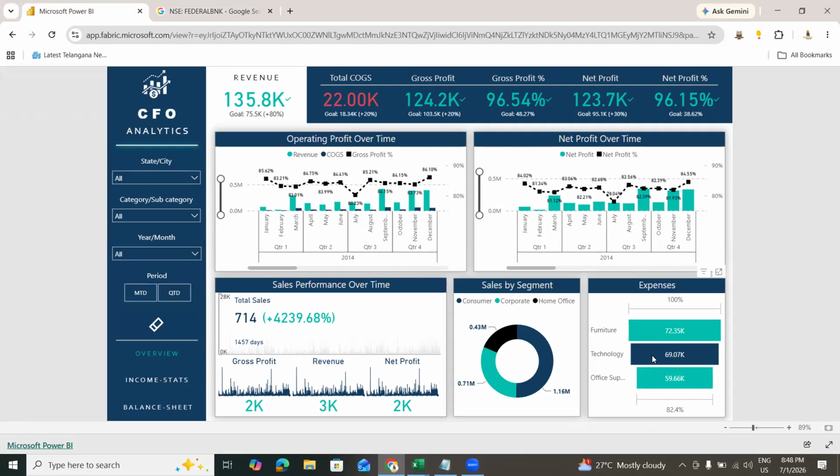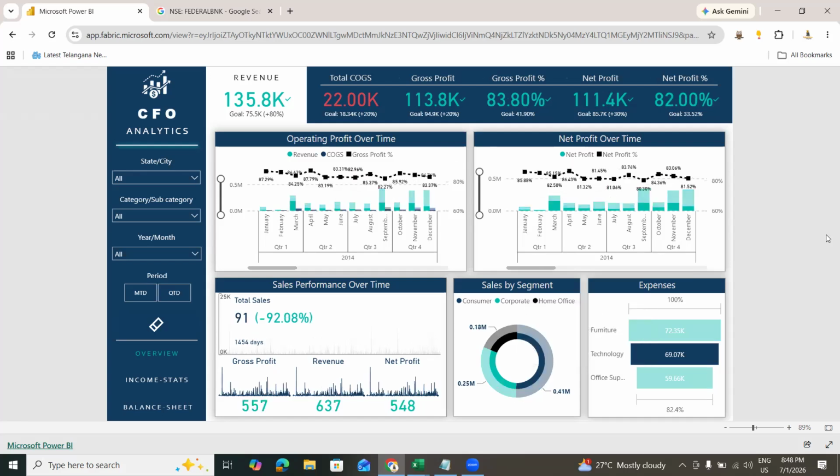So that is how I am trying to show things to the client or stakeholders or whatever you can say. What is the revenue? What is the profit? What is the total number of sales in the last 45 days? What is the profit in January, February, March, April? What is the net profit over time? What is the operating cost? What is the gross profit?